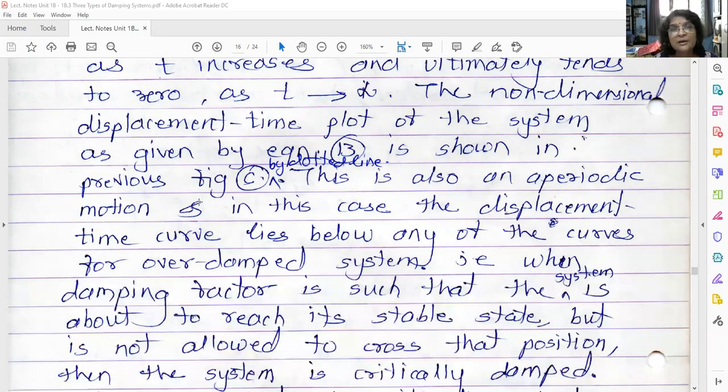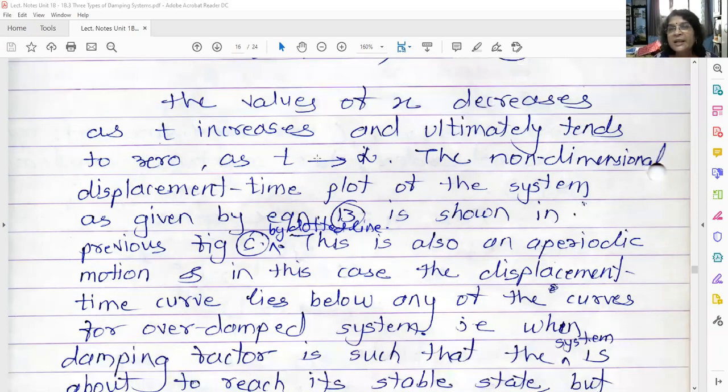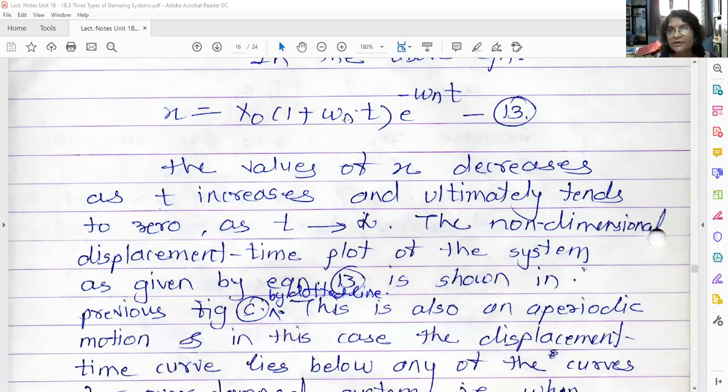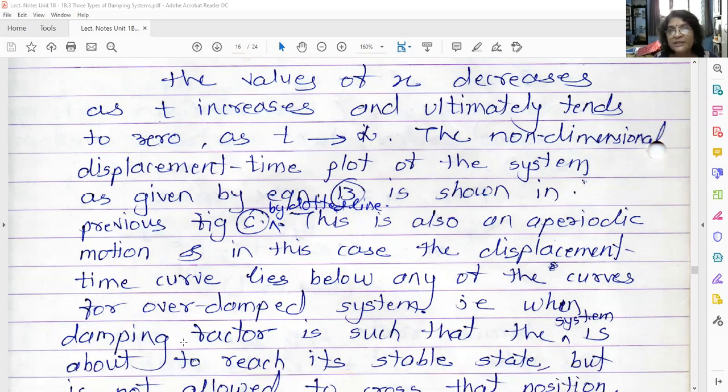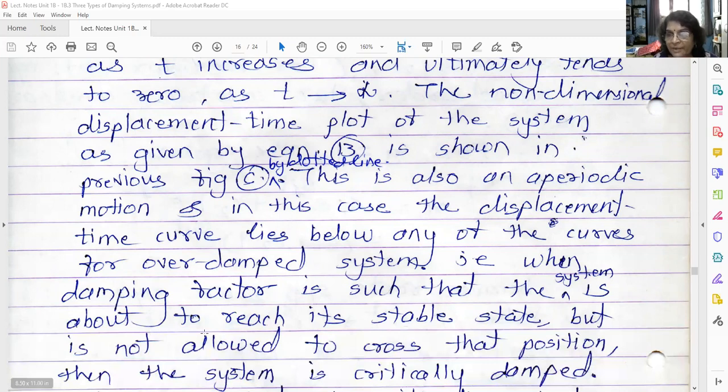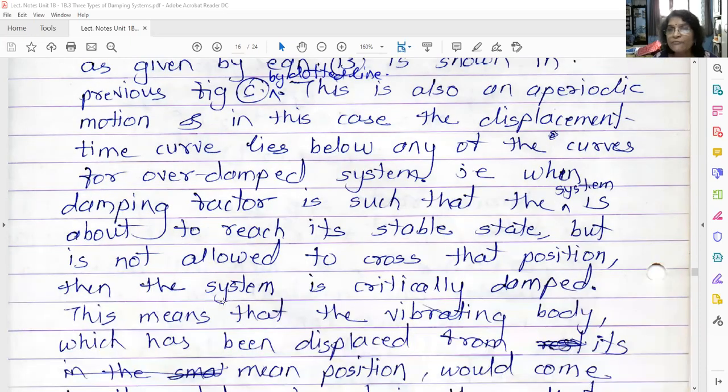Let us read this: as t tends to infinity, x decreases. The non-dimensional displacement time plot of the system is governed by this equation, equation number 13. We have studied this. This is also aperiodic motion, and in this case the displacement time curve lies below any of the curves for the overdamped system. That is, when the damping factor is such that the system is about to reach its stable position but is not allowed to cross that position. That is nothing but the non-vibratory system.